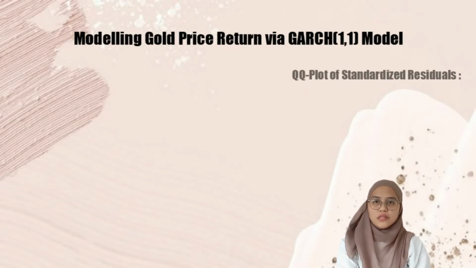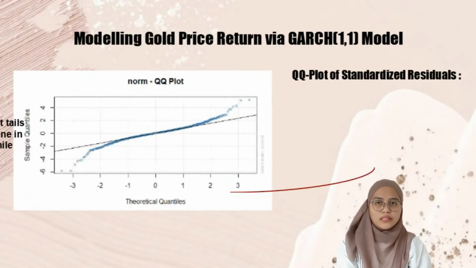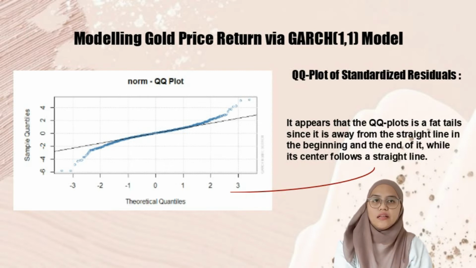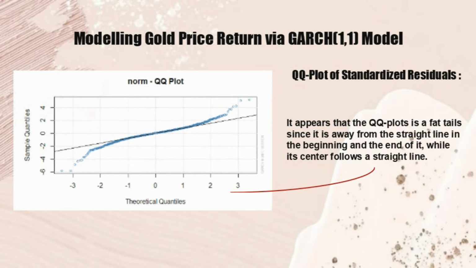Next is the quantile plot, also known as the QQ plot. The figure above shows the QQ plot for the GARCH11 model. It appears that the QQ plot has fat tails, since it is away from the straight line at the beginning and the end. While its center follows the straight line, this indicates that it does not fit the normal distribution and has a small number of outliers.